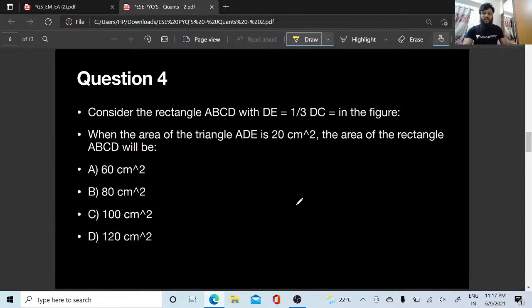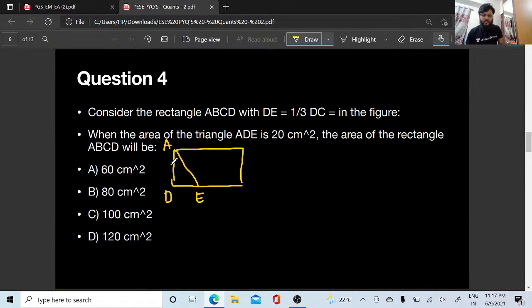Consider the rectangle ABCD. Oh, I did not give you guys the rectangle figure, so I may have to draw it. Just wait a minute. I'll draw this figure here, right? Consider the rectangle ABCD with DE is equal to 1 by 3 of DC in the figure, right? I will draw the figure here. It's going to be a rough figure, so please bear with me. Okay, yes. And this is what is the figure. They have given this as A, this as D, this as E.